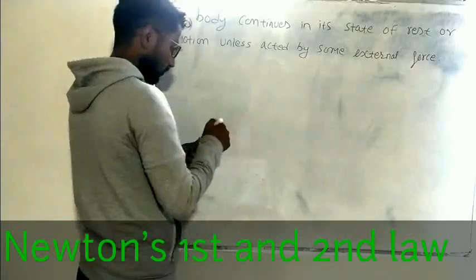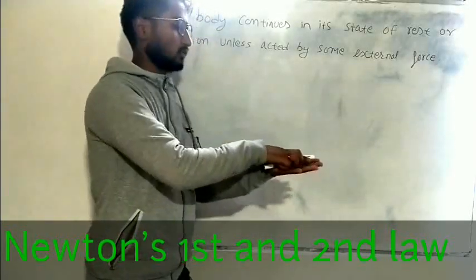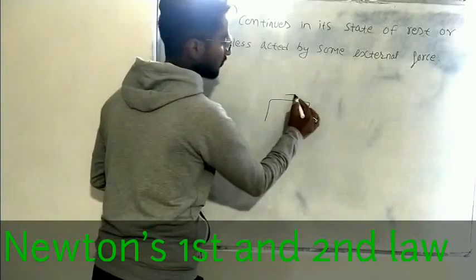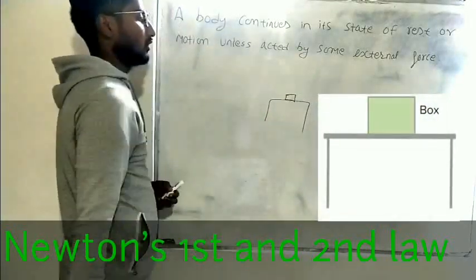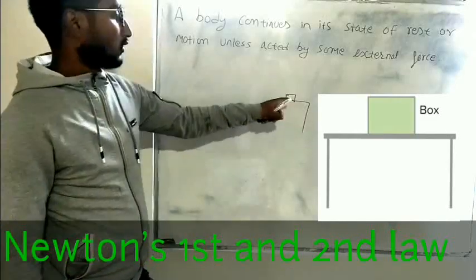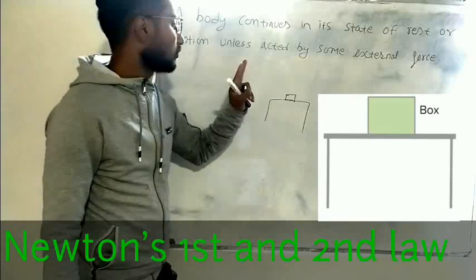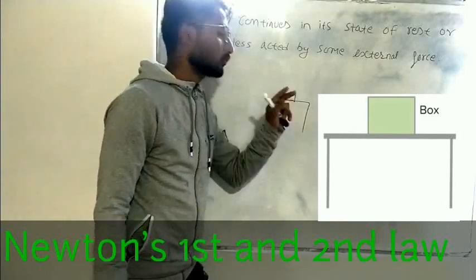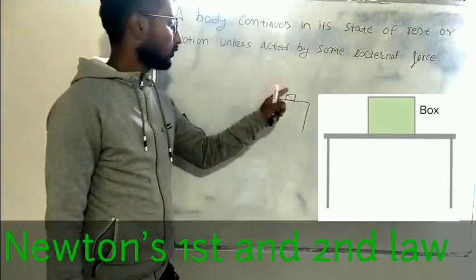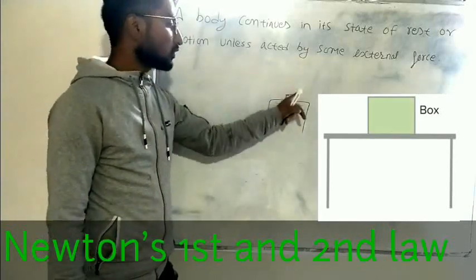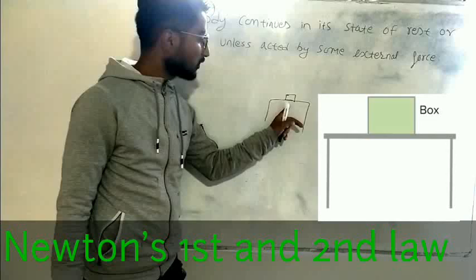suppose there's a body at rest. Suppose this is a table and a box is kept on the table. Now, if no one touches this box, what will be the position of this box after 1 year? After 1 year also, this box will be in the same place. After 2 years, if no one touches it, this box will be in the same place.